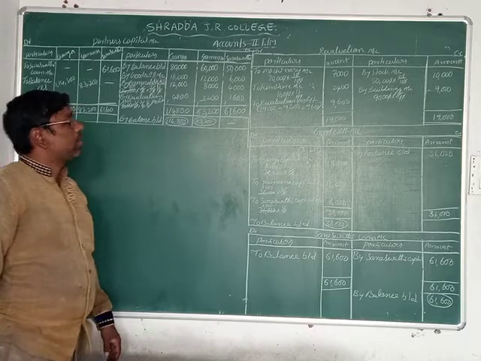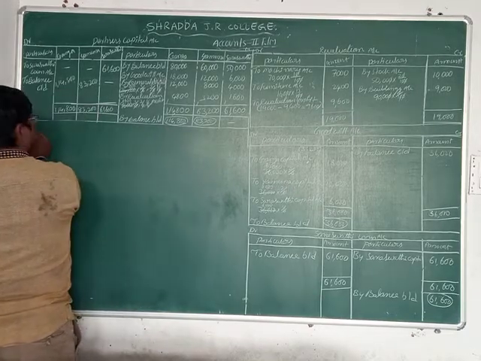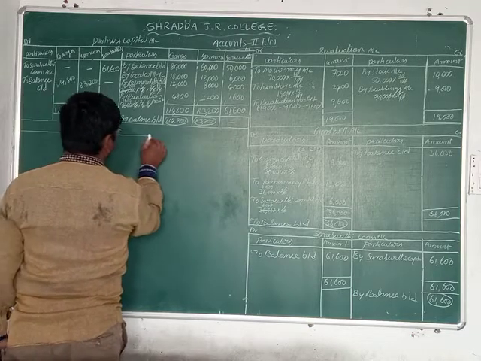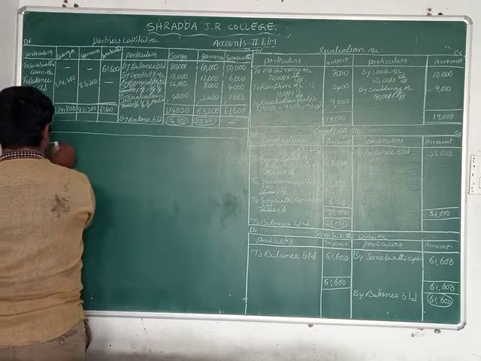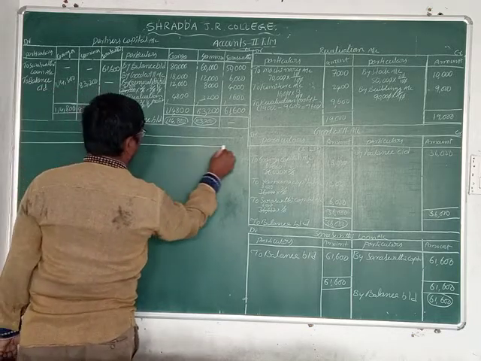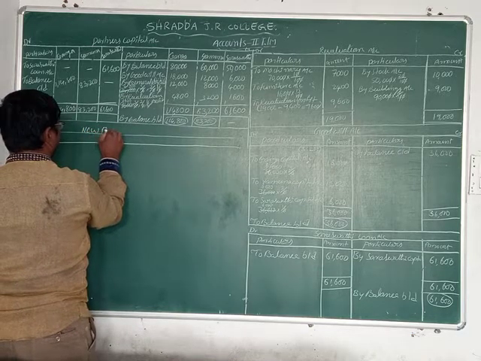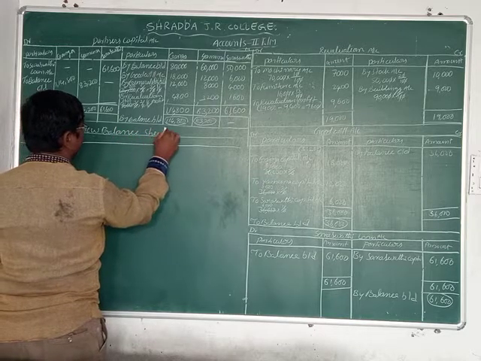Now what is the last account? Partners balance sheet. Which balance sheet is this? New balance sheet. Write down here: new balance sheet.